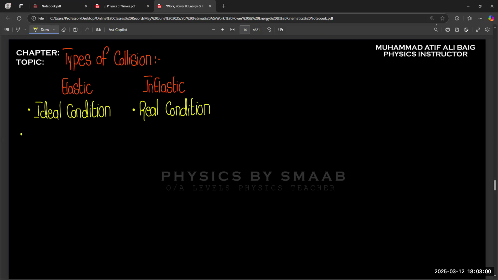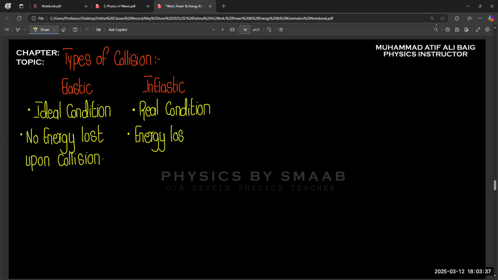In elastic collision, definitely no energy is lost. In inelastic collision, energy is lost upon collision as heat.